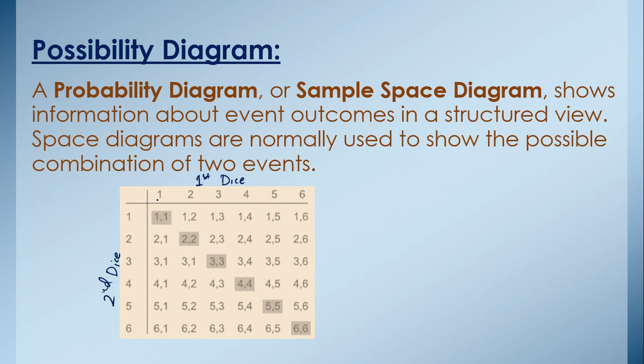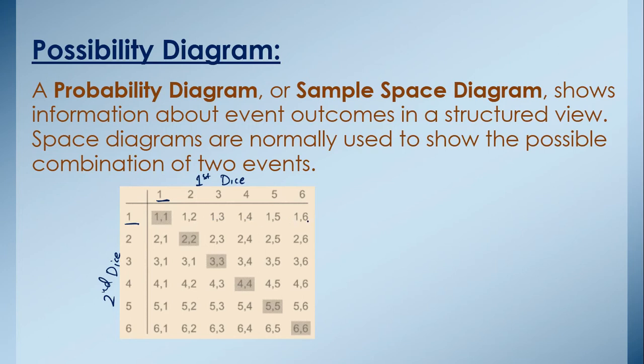We will take the number from the first dice and then the number from the second dice, and write both numbers with a comma. So 1, 1. Then the number from the first dice and the number from the second dice, so it will be 1, 2. Okay, then 1, 3, 1, 4, 1, 5, 1, 6.